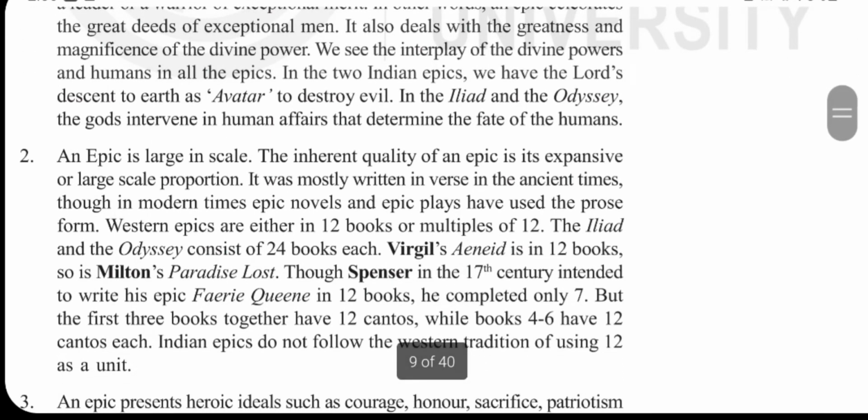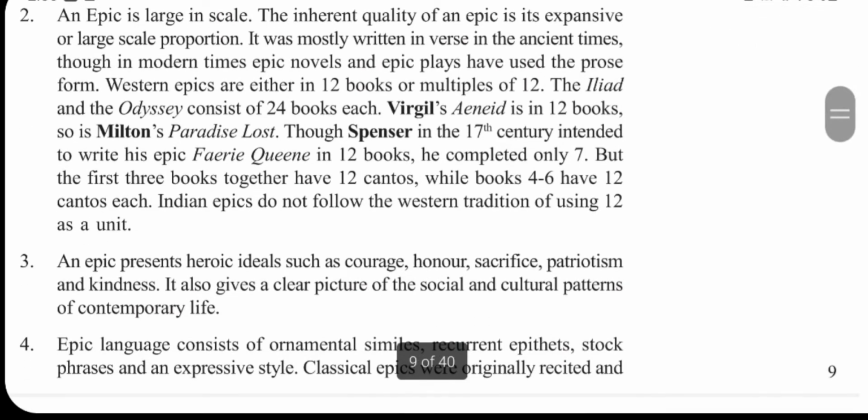in India we don't have that culture, but with European literature they do choose a magic number 12 to write their Western epics. Western epics are either in 12 books or multiples of 12. Some few examples are given in your textbook.